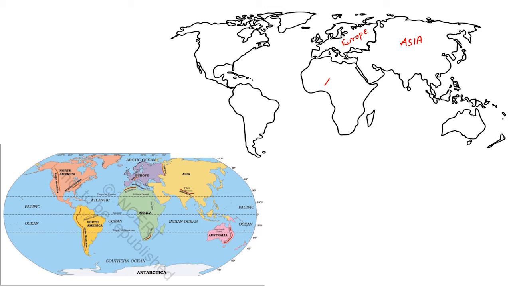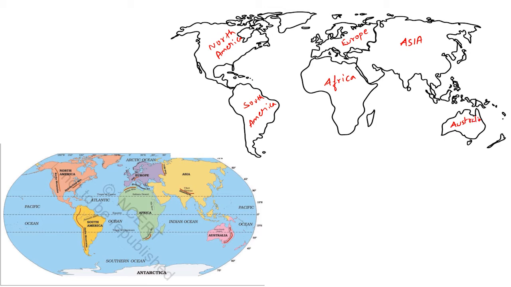Then Africa. Then North America. Then here South America. Then Australia.